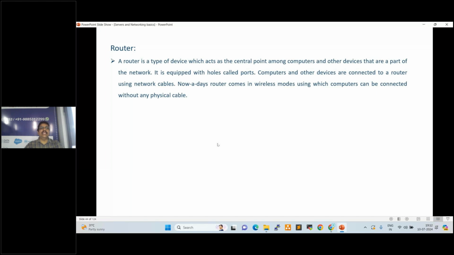So a router is a type of device which acts as the central point among computers and other devices that are a part of the network. It is equipped with holes called ports, right? See here, this is the network router. Currently we are using Wi-Fi routers also. Network routers, Wi-Fi routers, right?